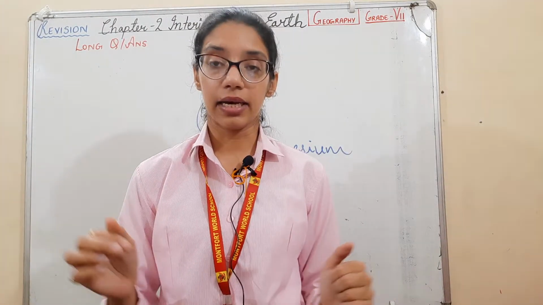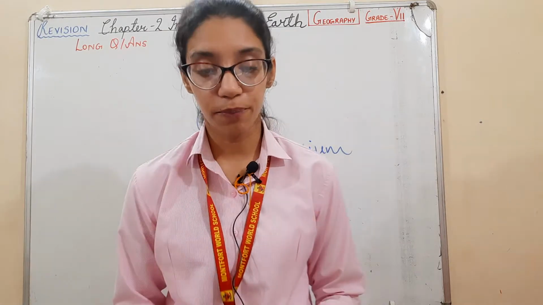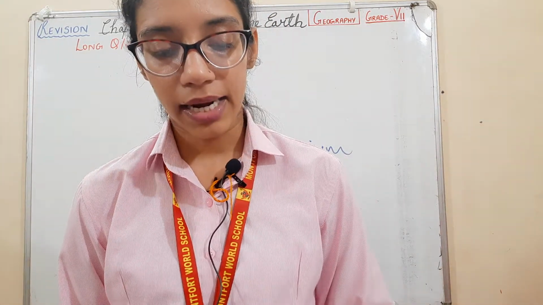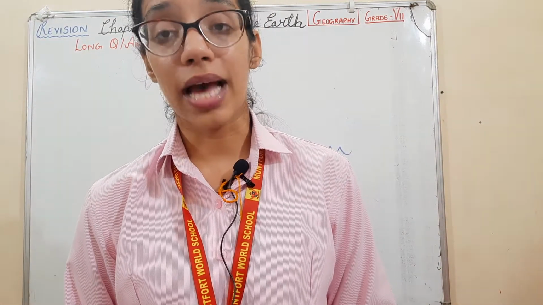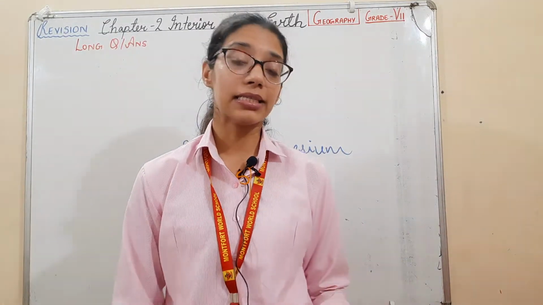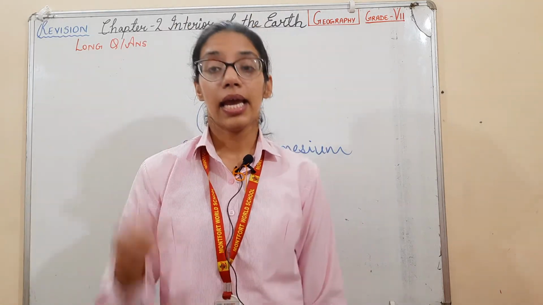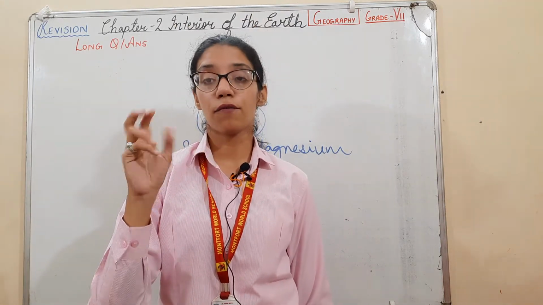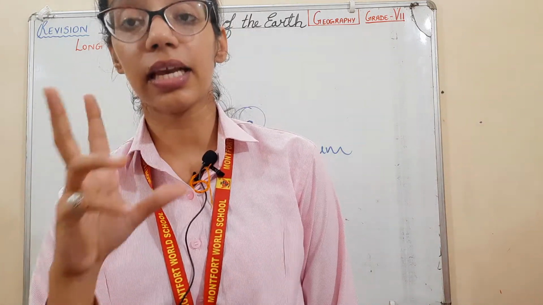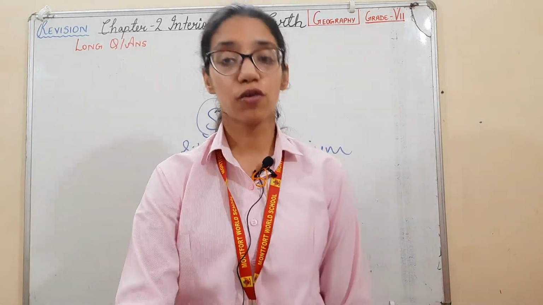Next is, give two examples of the uppermost outer solid layer. This we just now did. The uppermost layer consists of 0.5% of Earth's volume, and it is also known as lithospheric plates. The crust is broken into plates and these are known as lithospheric plates. The thickness of the crust is about 5 to 35 kilometers.